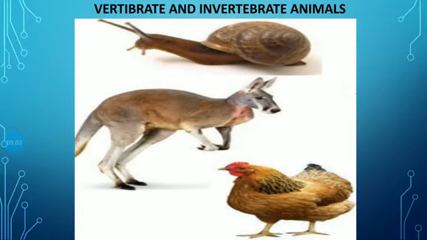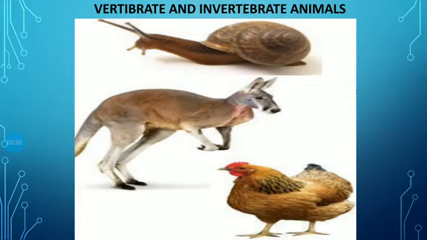The first is vertebrates, in which there are snake, bird, fish and kangaroo, as also human. But animals like snail, cockroach and earthworm are the invertebrate animals.